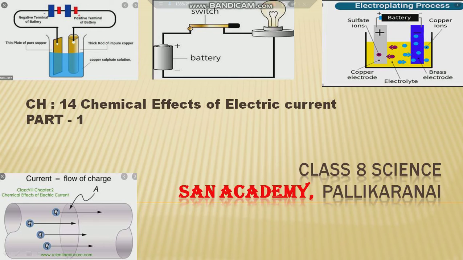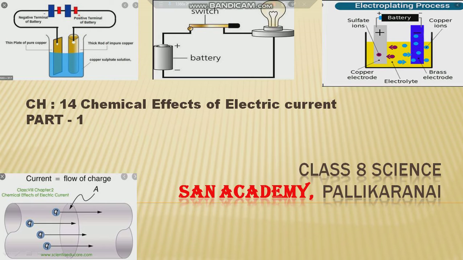I hope all of you would have heard this caution from your elders at home: please do not touch the electrical appliances with wet hands. But do you know why they say so? Because it is dangerous to touch an electrical appliance with wet hands. Then how is it dangerous? Because the wet surface, that is the liquids, have the ability to pass the current, that is, they act as a good conductor of electricity.